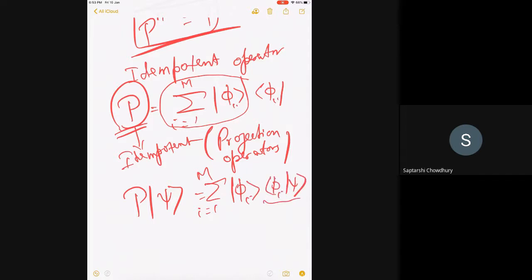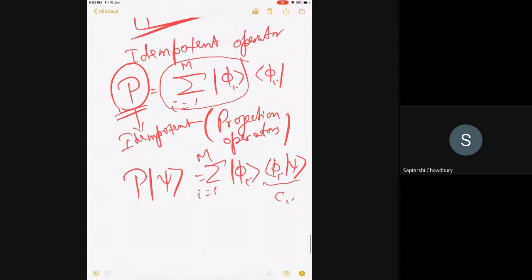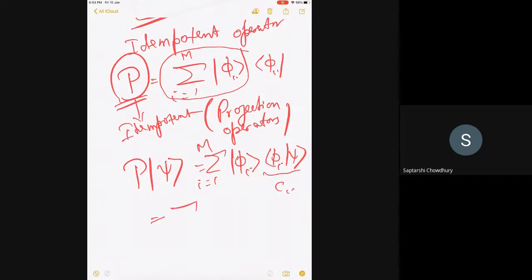What is <phi_i|psi>? It's c_i, right? So you will get the contribution of these M functions in psi. This will not give you psi, but at least it will give you the contribution of these M ket vectors in psi. Only M, because it is not a complete set. If it is complete, you'll get back psi.